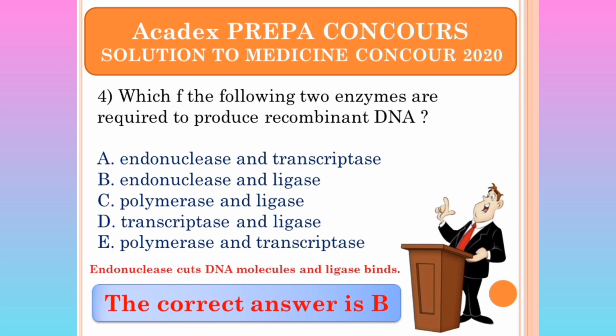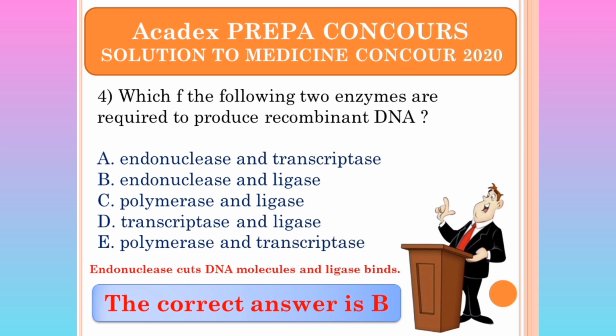This is because endonuclease cuts DNA molecules and ligase binds the DNA molecules. So we can conclude that the two enzymes that function in producing recombinant DNA are endonuclease and ligase. Remember, I said endonuclease cuts, or breaks down, DNA molecules, and ligase's function is to bind molecules together.